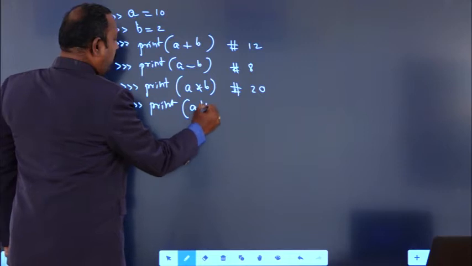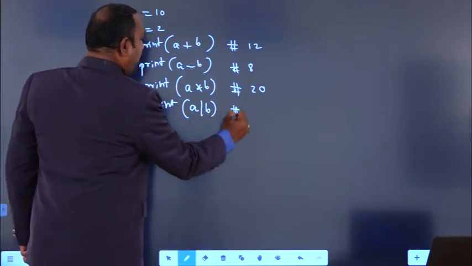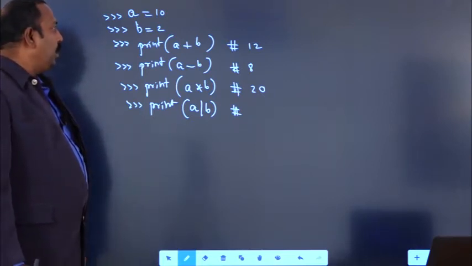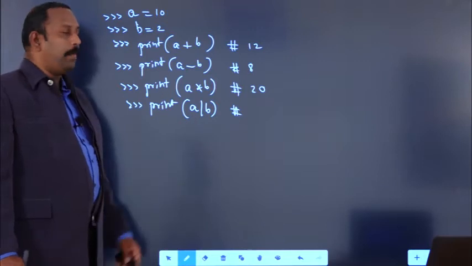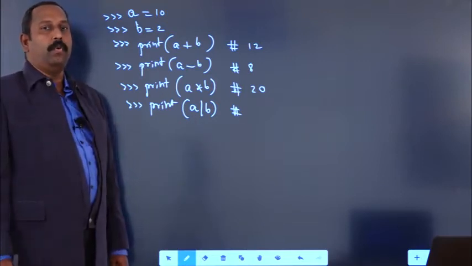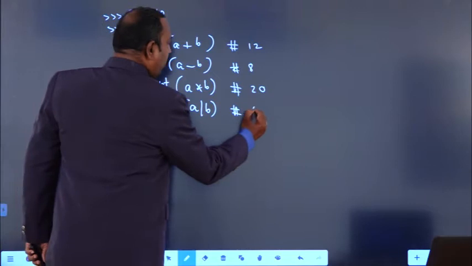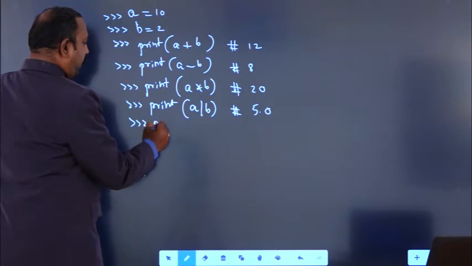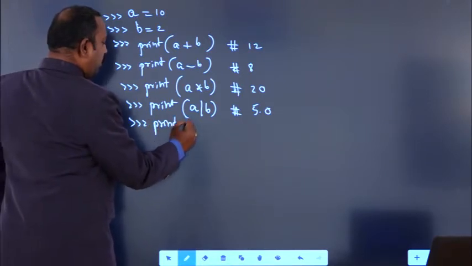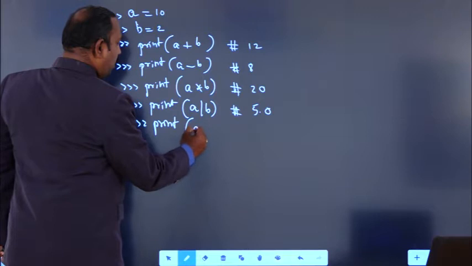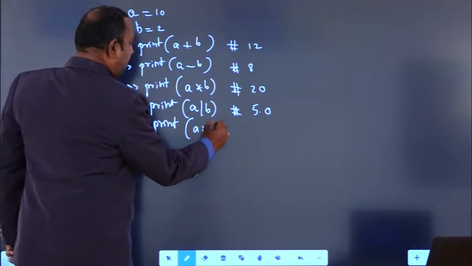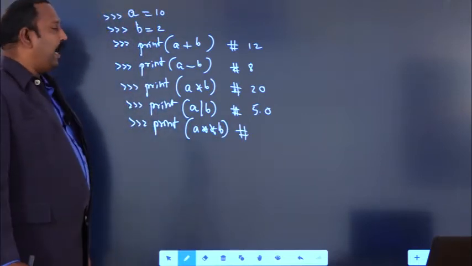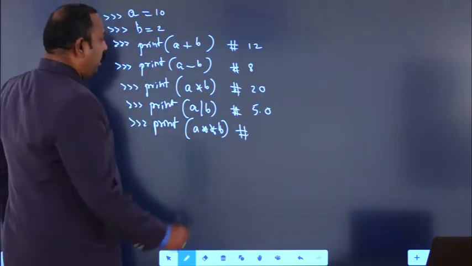Print a by b. What is the value you will get here? A value 10, b value 2, 10 by 2 you will get 5, but the division operator always gives the output as a floating point value, so you will get the value 5.0. And next, print a double star b, a power b. So 10 power 2, 10 into 10, we will get the value 100.